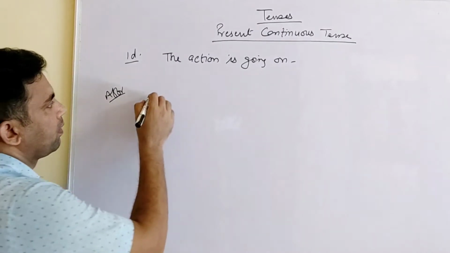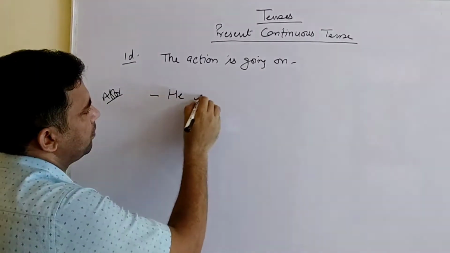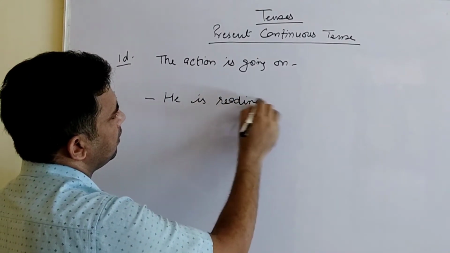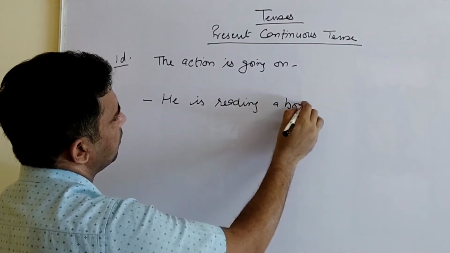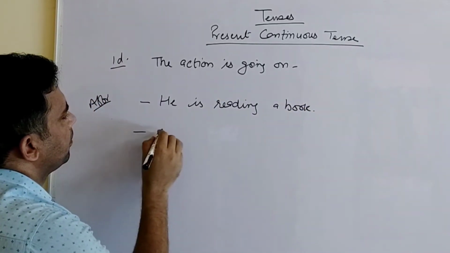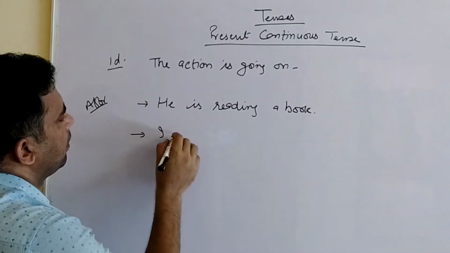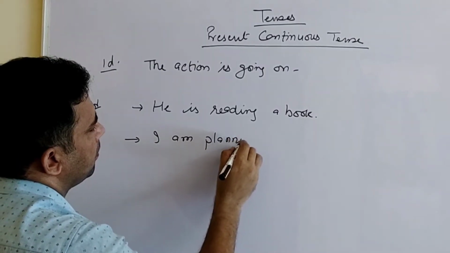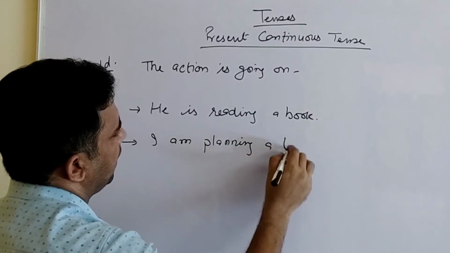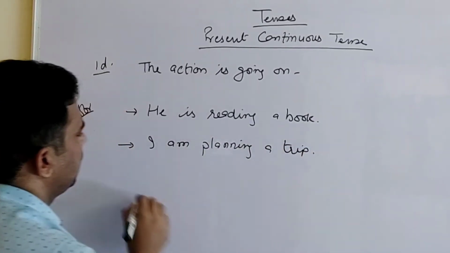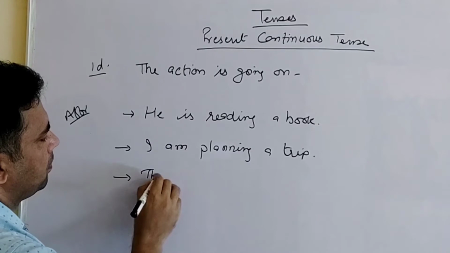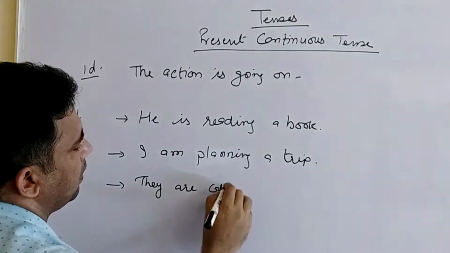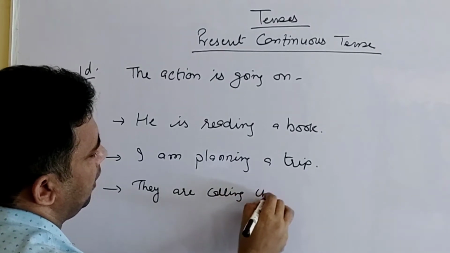How? Let's see. Example: he is reading a book. I am planning a trip. They are calling the peon.